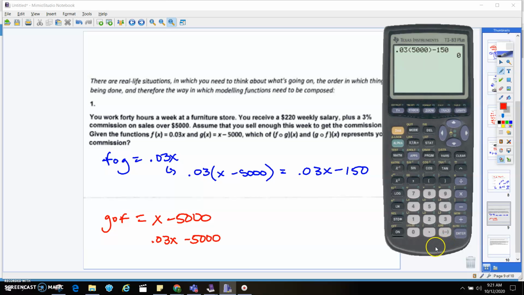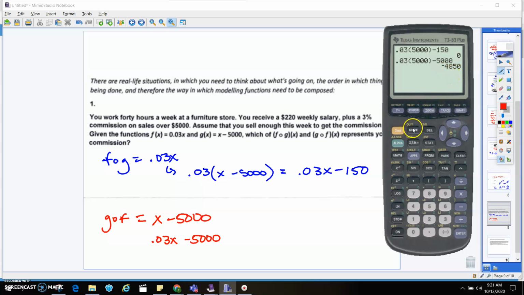And that makes sense because I'm not going to make a commission until I go over $5,000, right? Okay, let's look at this second one. If I plugged in 5,000, what would I make? Well, I better not owe them for negative $4,850, right? Like this means that I would owe them that much money. Well, I don't want that to happen, right?